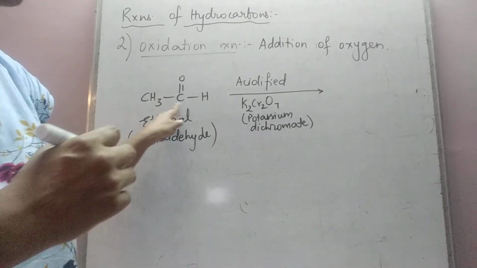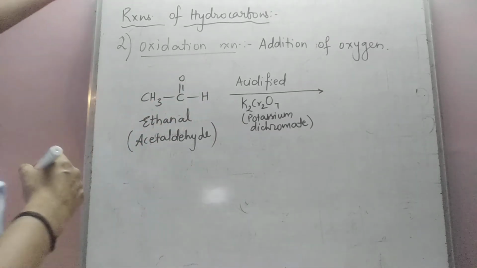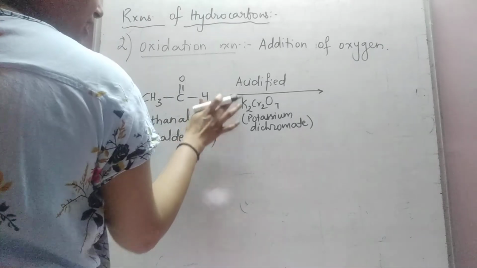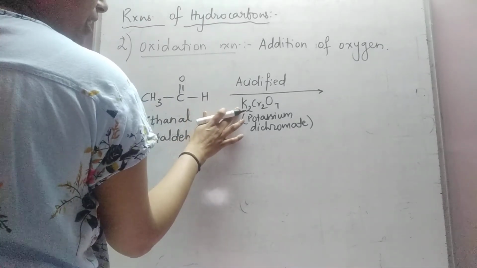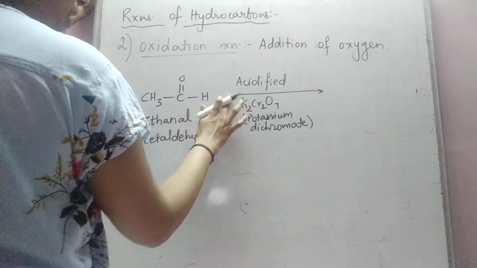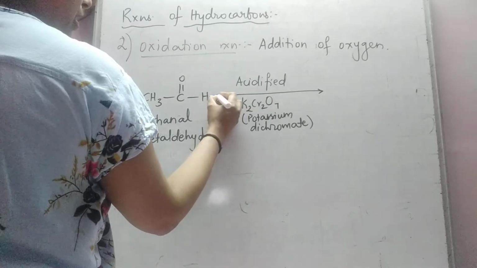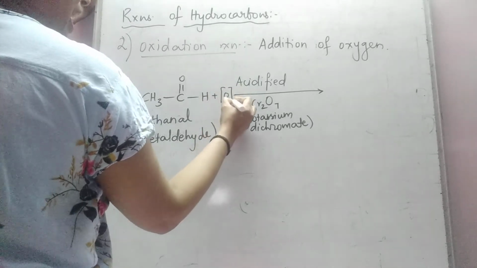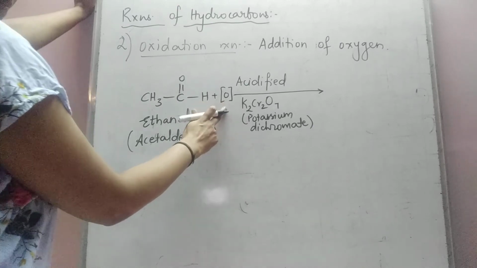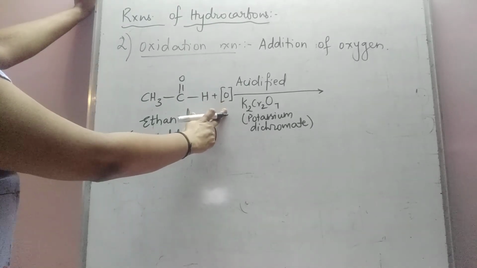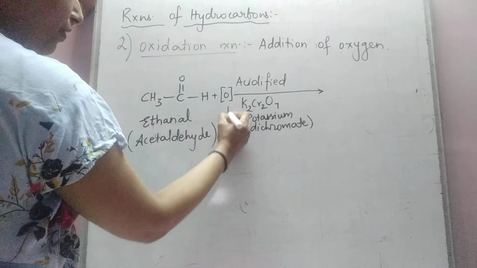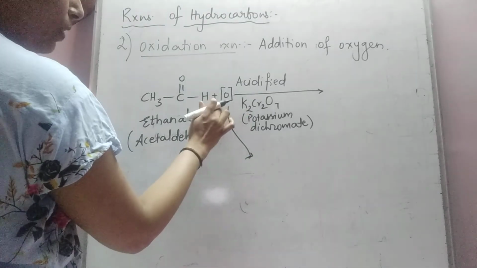When this is treated with acidified potassium dichromate, the acid in the presence of potassium dichromate produces highly reactive oxygen atoms. Whatever is unstable is always written in square brackets.